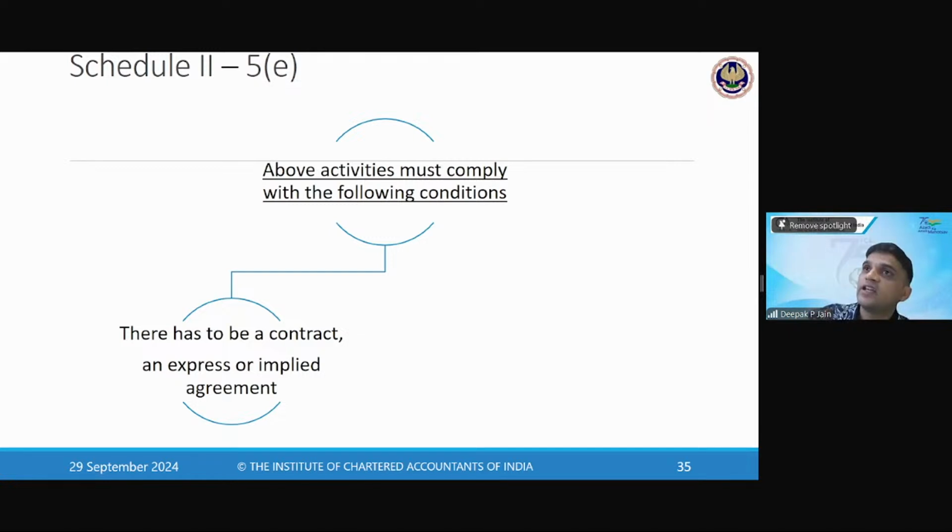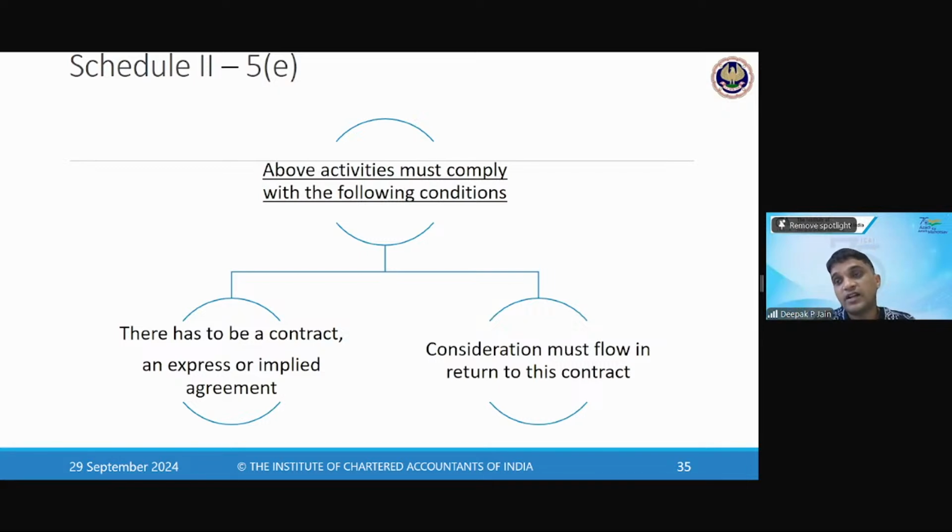When the hawker came and kept his store in front of my shop and I allowed him and I'm getting some consideration, I don't have a contract with him, but by my action of allowing, it is considered an implied agreement. So there could be an express contract, or it could be an implied agreement. That is the first condition.